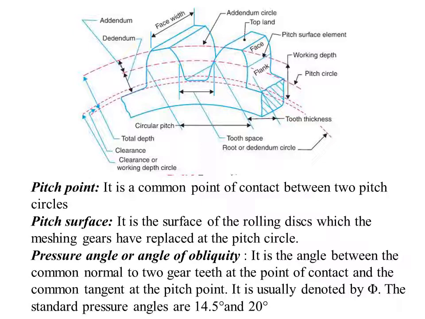Next, we have pressure angle or angle of obliquity. Again, it's not mentioned here in the sketch. Pressure angle is the angle between the common normal to the gear teeth at the point of contact and the common tangent at the pitch point. Anyhow, we'll be discussing in detail the pitch point and also the normal and the tangent in the next few slides. It is usually denoted by phi, and the standard pressure angles are between 14.5 degrees and 20 degrees.